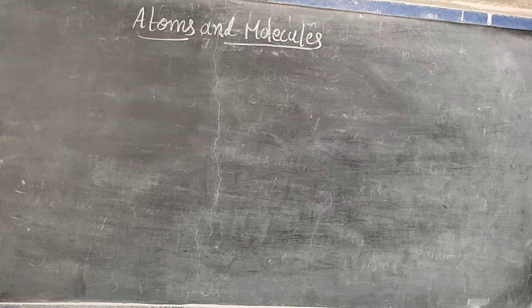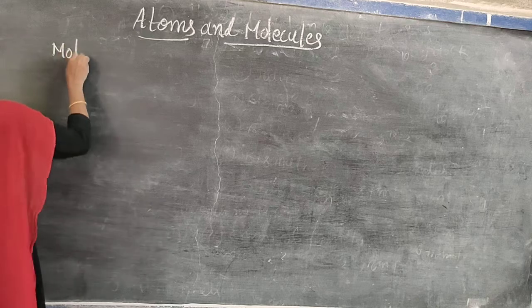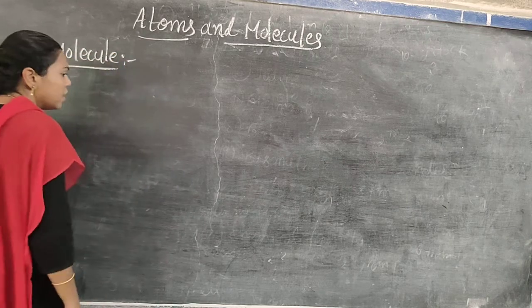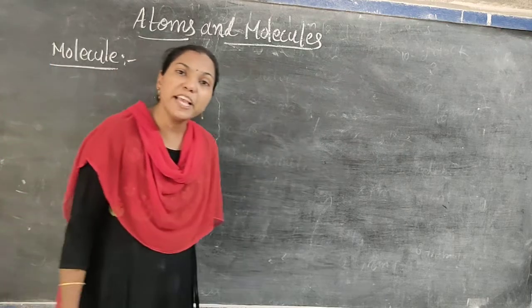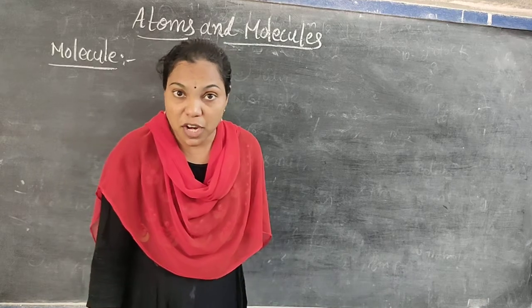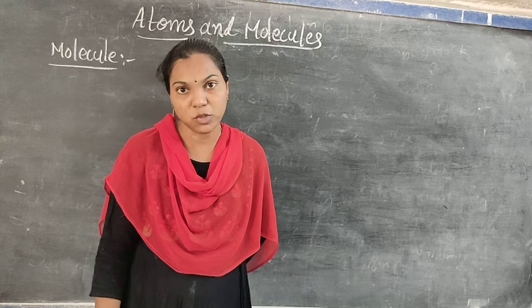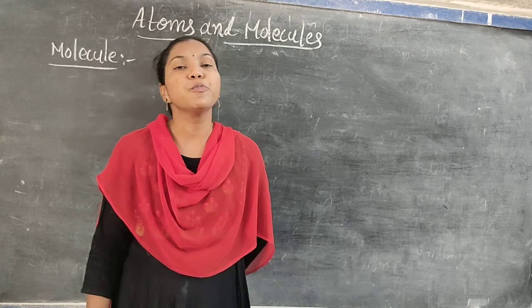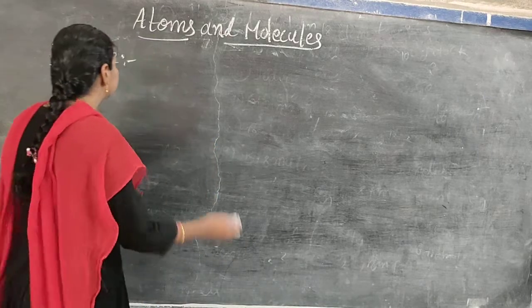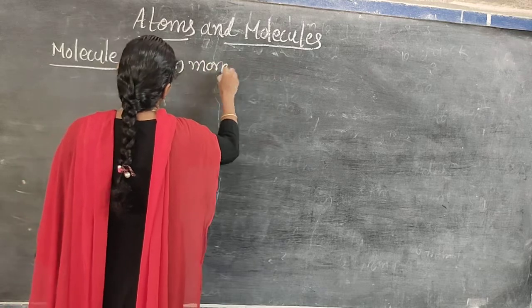Next, what is meant by atom and what is meant by element? We already studied that one. And now we are going to discuss what is meant by a molecule. The combination of two or more than two types of elements. When two or more than two types of elements are combined together to produce a molecule.